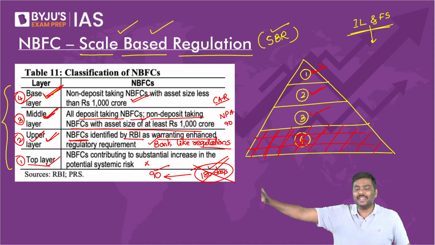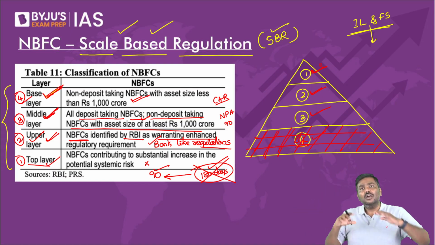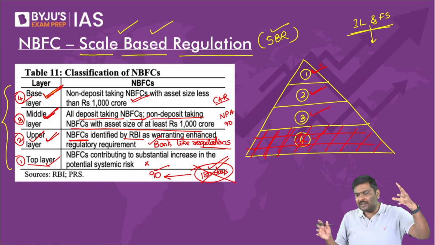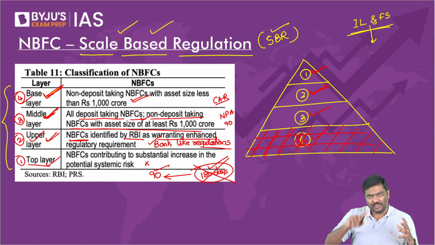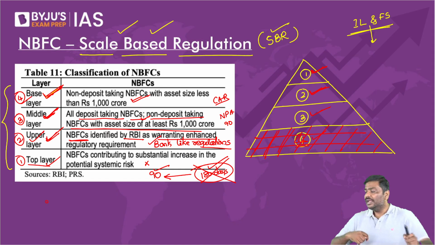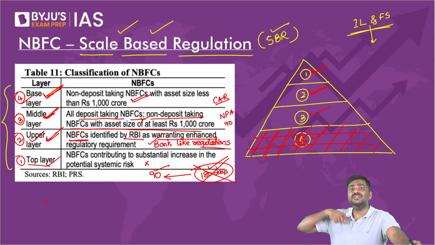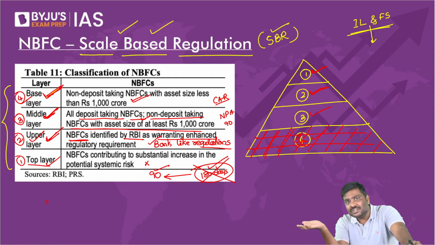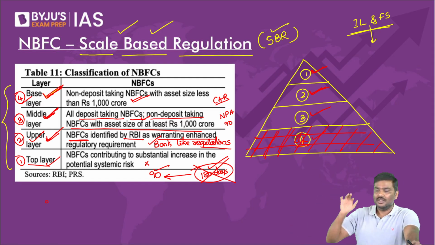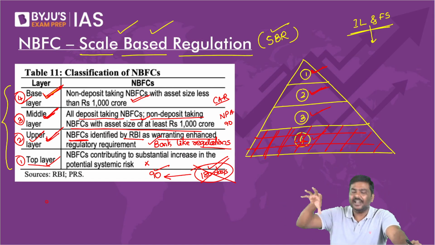NBFCs have not been kept in layer 1. Why? RBI says the largest 10 to 25 NBFCs we have already classified and kept in the upper layer. Even after this, if I want to implement more strict guidelines and regulations, I will shift them to the top layer. Right now, in the top layer, no NBFCs are there. The largest 10 to 25 NBFCs will be there in the upper layer.